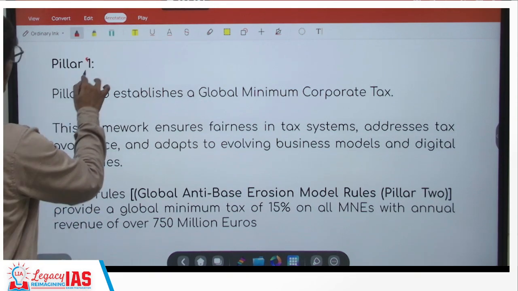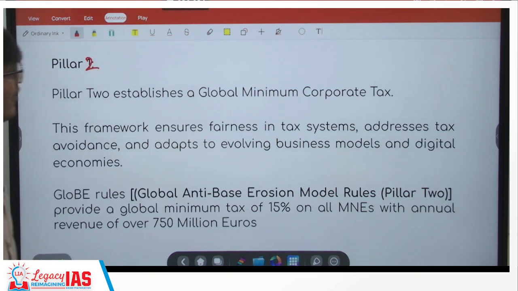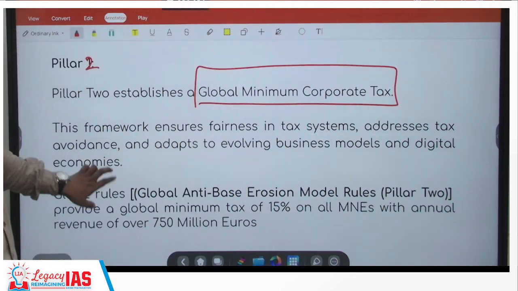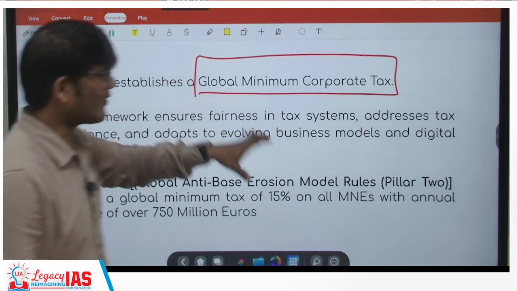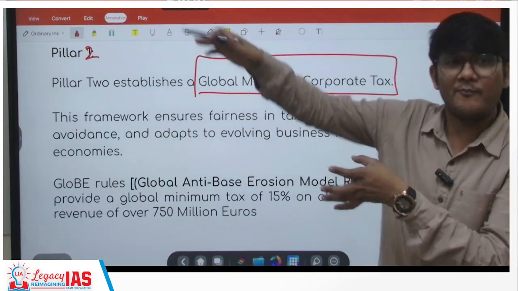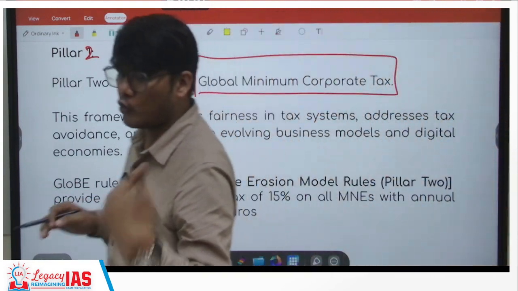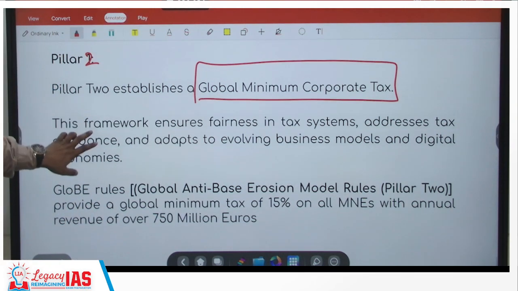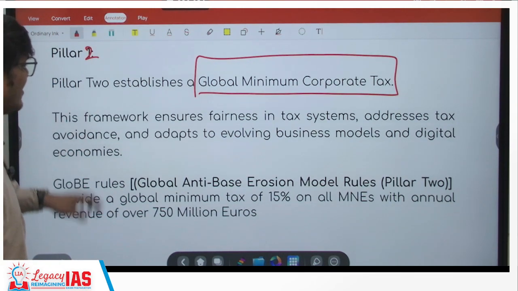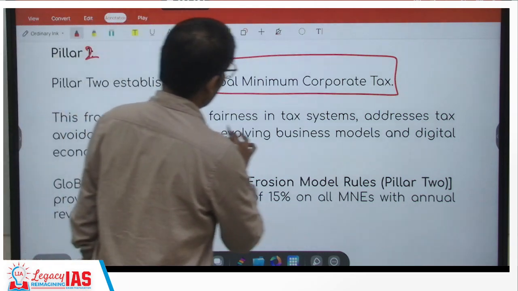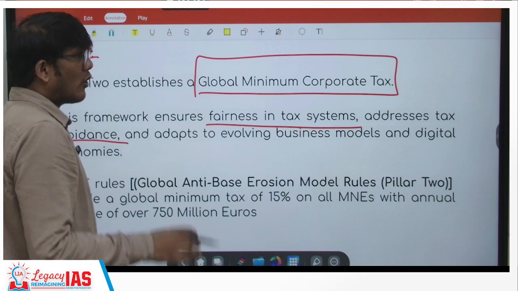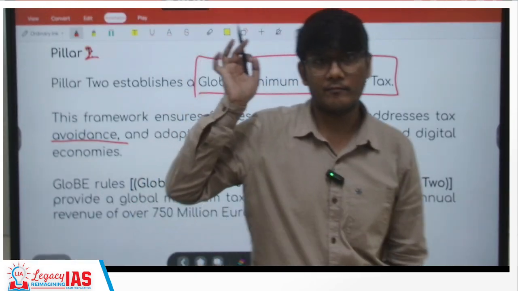Now, this should be pillar 2. So, pillar 2 establishes a global minimum corporate tax. Global minimum corporate tax, as in global we are saying, but here global means all the 135 plus jurisdictions that are involved. Those who are not a part of it may not implement this. Okay. So this framework basically ensures fairness in tax systems, addresses tax avoidance, right? Because you are taxing a minimum only, right?